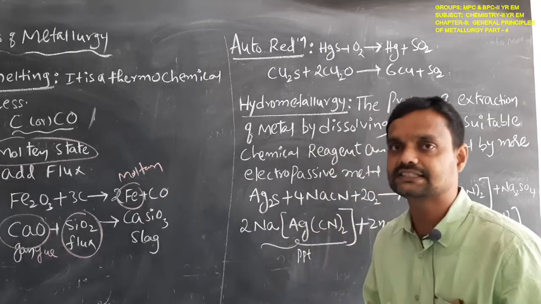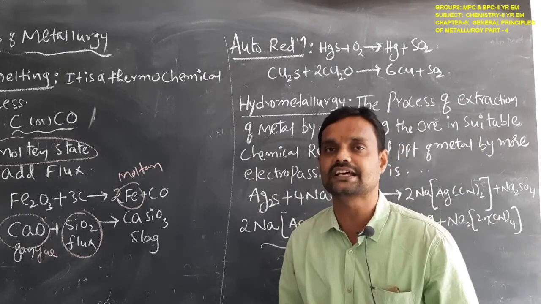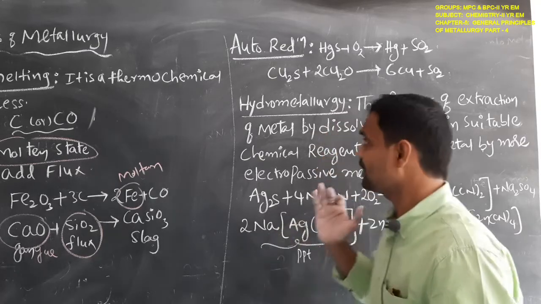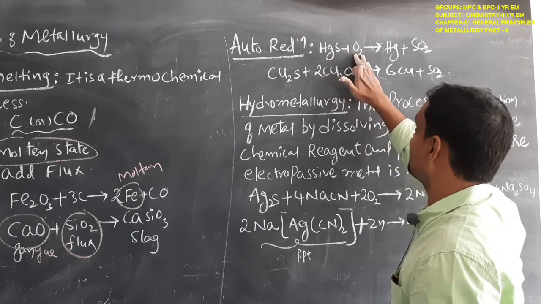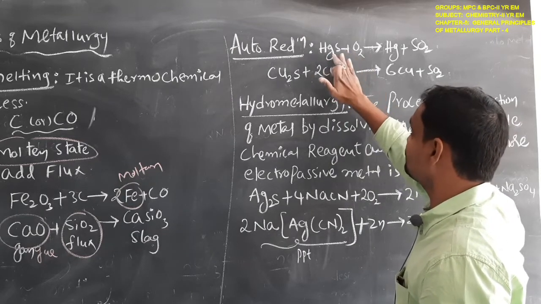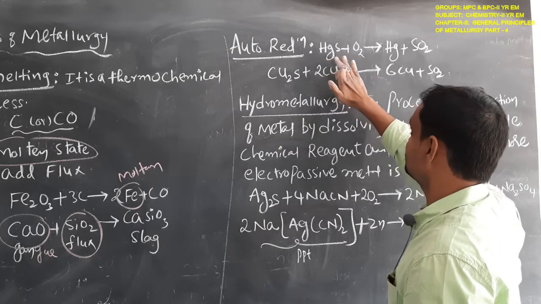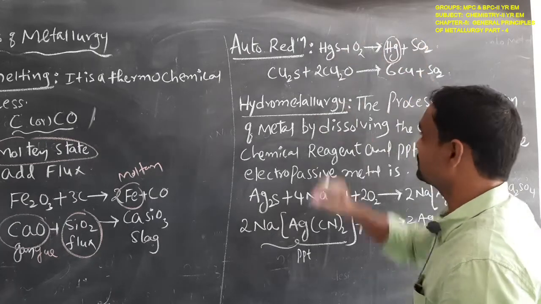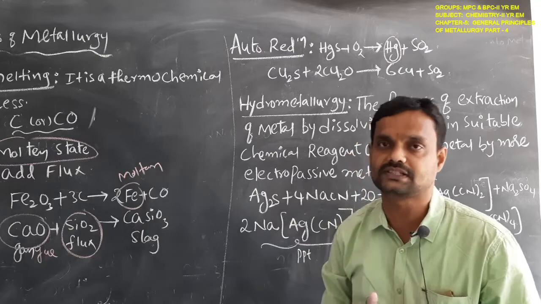Next we discuss auto reduction. Auto reduction means self reduction. For example, here the silver sulfide reacts with oxygen. So the silver can act as a reducing reagent, and it can be extracted in the form of silver. So this is the self reduction, the auto reduction process.